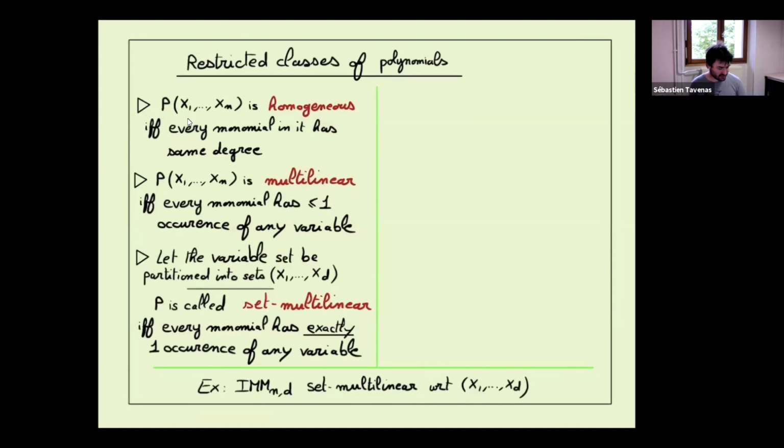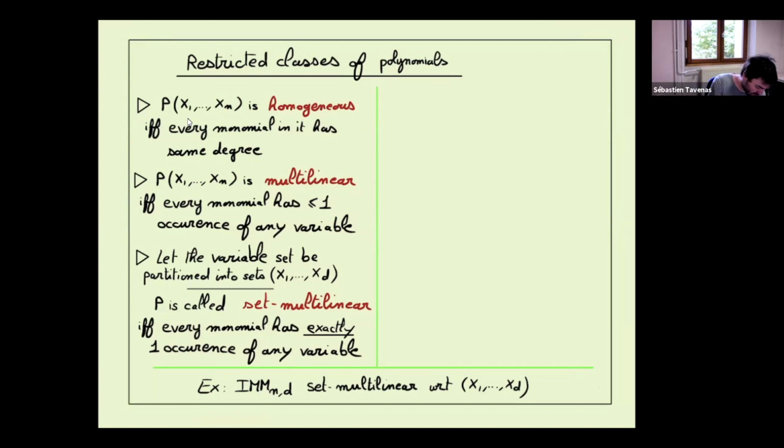Last slide of things which are supposed to be known from yesterday. It's an easy thing, but I will need it a lot in what follows, so it has to be clear. It's a restriction of the polynomials that we will consider. There are things which are very usual. A polynomial is called homogeneous if every monomial in it has the same degree. We'll say a polynomial is multilinear if every monomial has at most one occurrence of each variable.